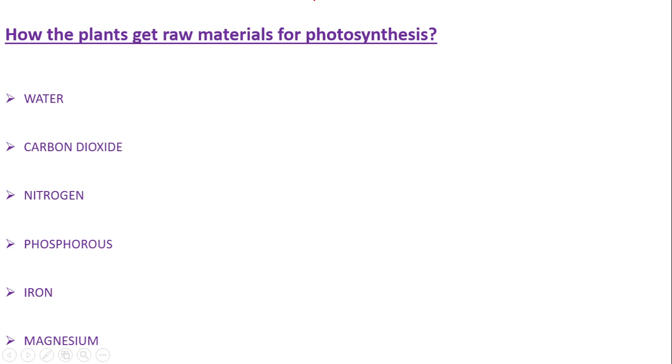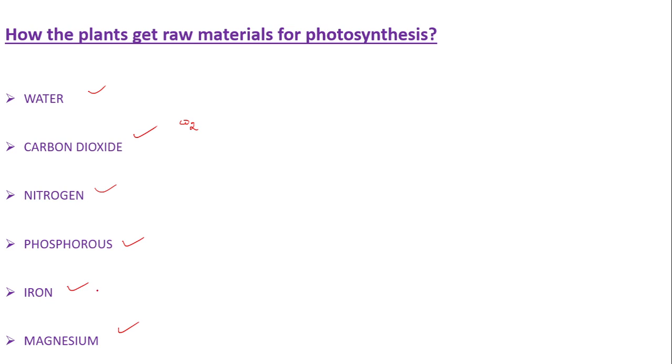So now we already understood how the plants get raw materials for photosynthesis. Which are the raw materials? Water and carbon dioxide. The leaves will be absorbing the carbon dioxide from the atmosphere through the stomata, whereas the roots of the plant will absorb water and minerals from the soil. Now what about other minerals here? Nitrogen, phosphorus, iron and magnesium.